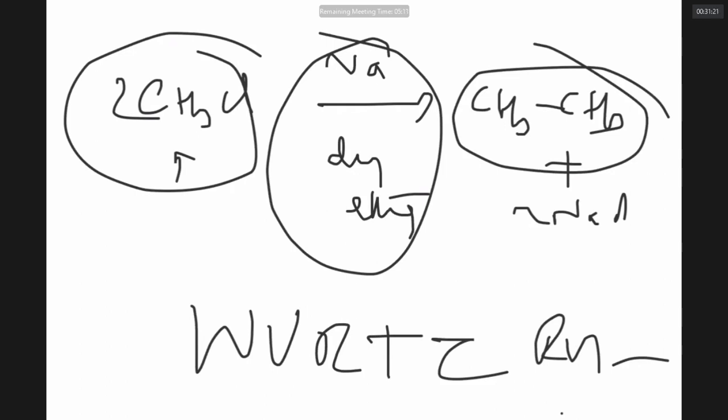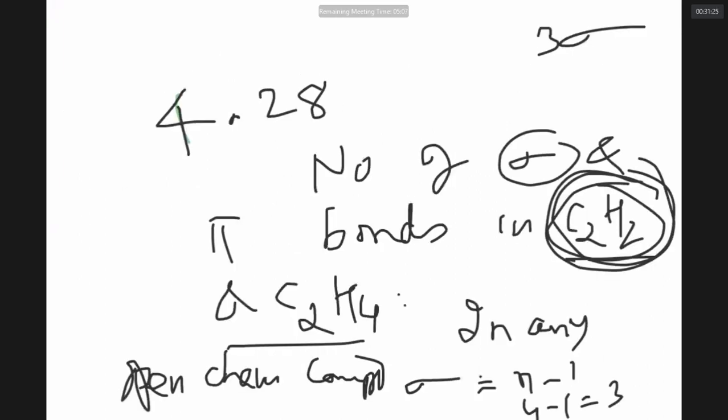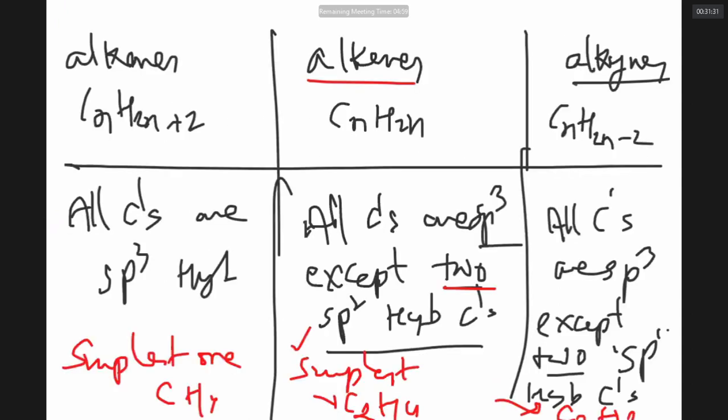So far you have seen what are alkanes. This is a question you try to answer. You have seen what are alkanes, what are alkenes, what are alkynes. General formula. The number of sigma bonds in alkane is equal to number of atoms minus 1 because that is an open chain. The number of sigma bonds in alkene is equal to number of atoms minus 1 because that is an open chain.